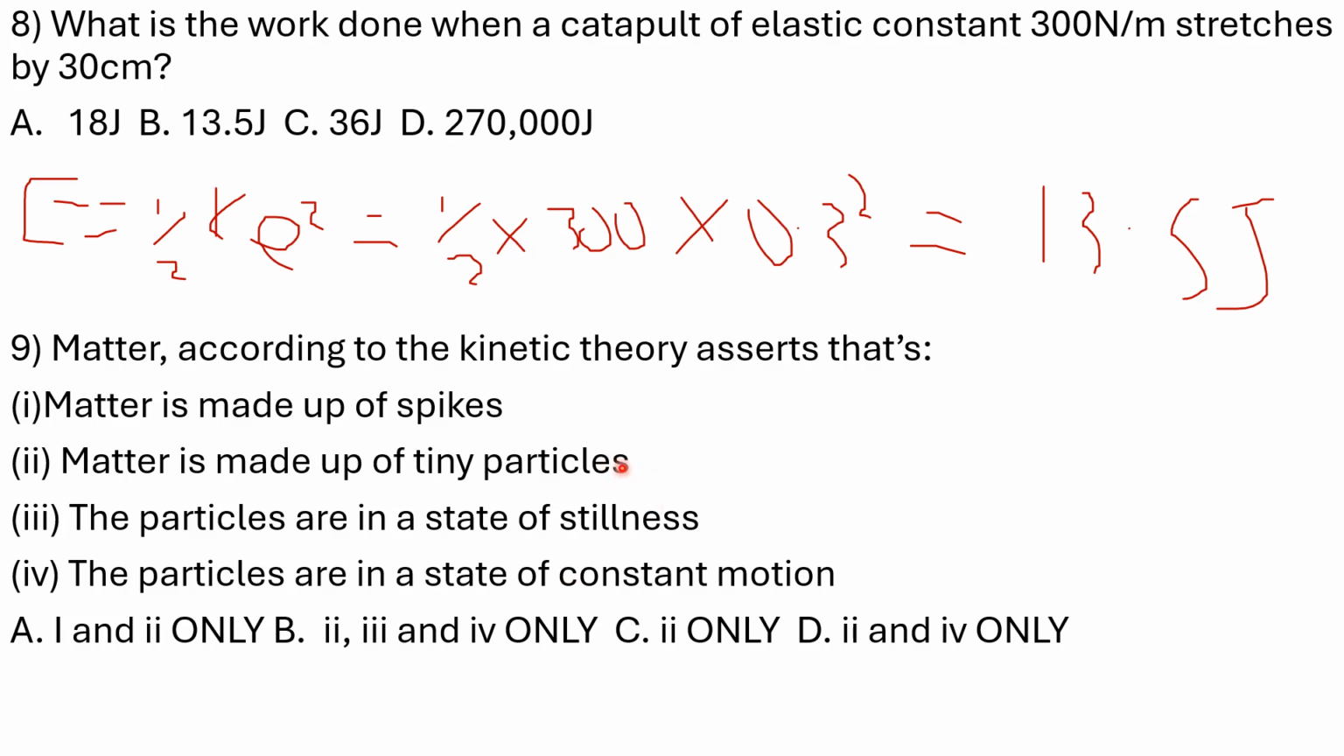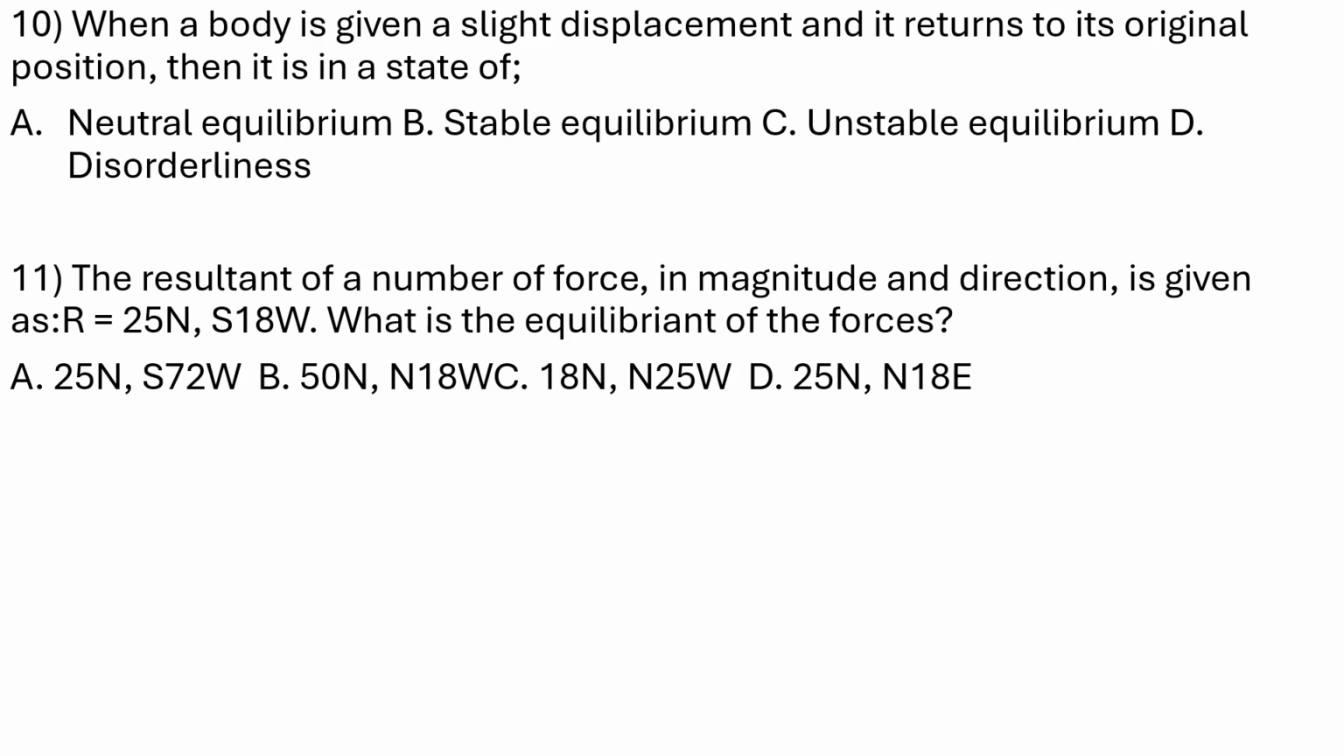So Roman figure 2 and Roman figure 4 are correct. Which of the options says that? A, 1 and 2 only. B, 1, 2, 3 and 4. C, 2 only. Option D says 2 and 4. Yes, they are made of tiny particles, and they are in a state of constant motion.